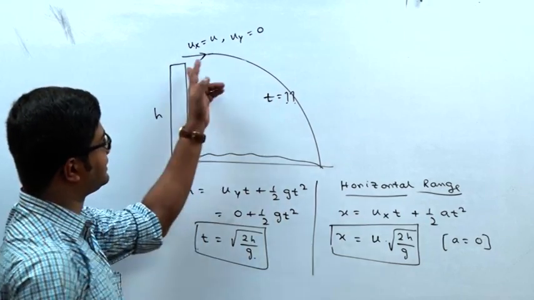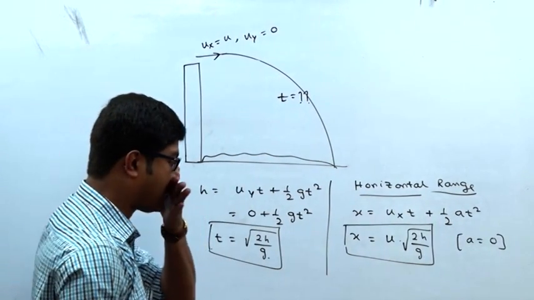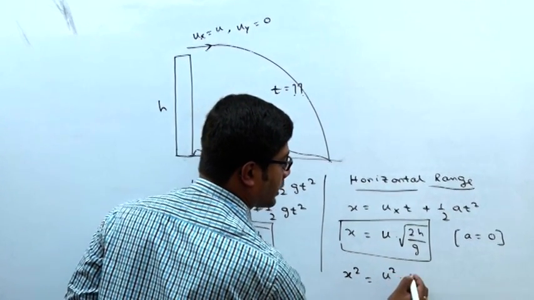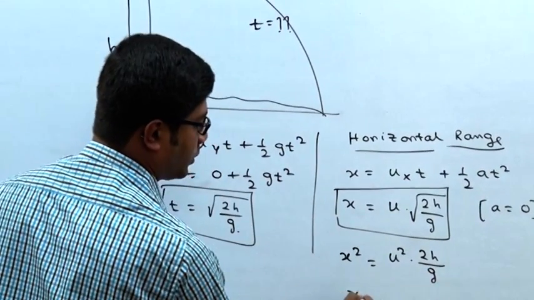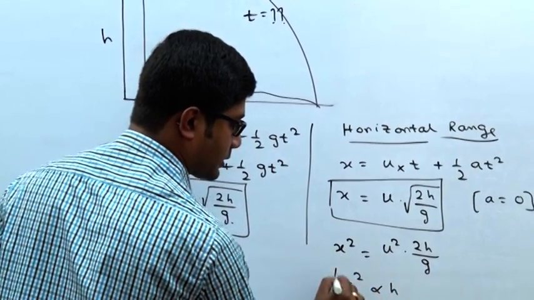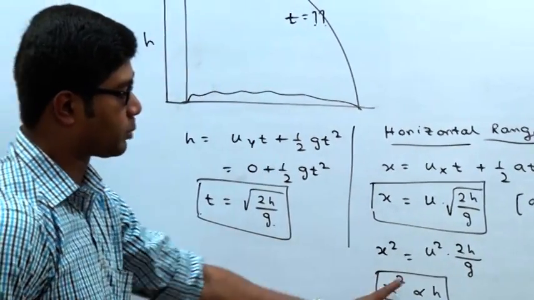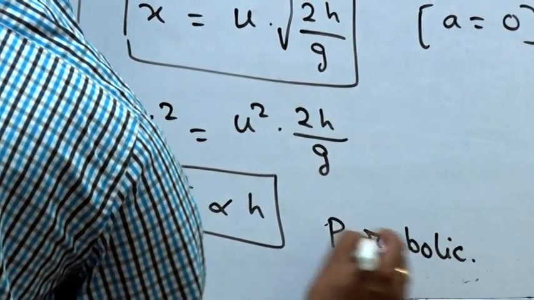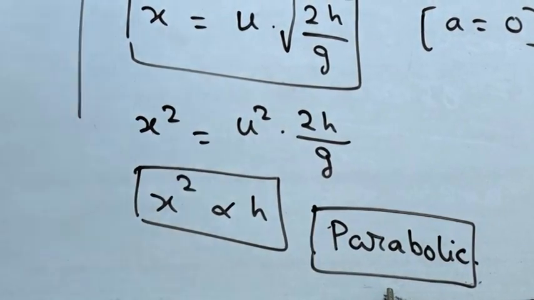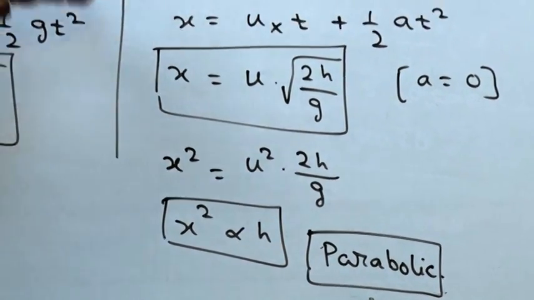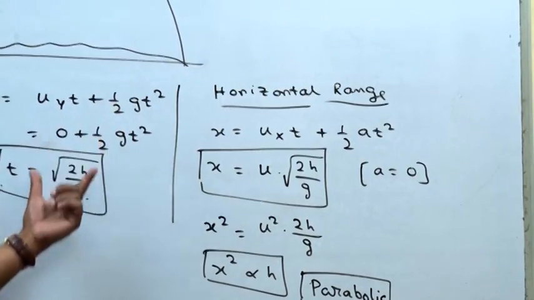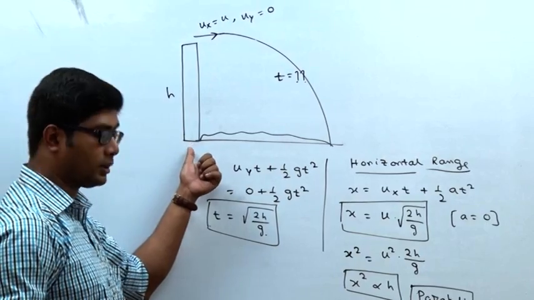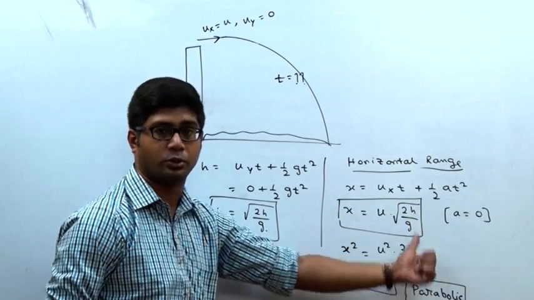And if we have to prove this path is a parabola: x square is equal to u square into 2h by g. So x square is proportional to h. If h means y, x square proportional to y means this is a parabolic path. So when a body is thrown from the top of a building, it follows a parabolic path. The time to fall to the ground is root over 2h by g, and the horizontal range from the foot of the building is u into root over 2h by g.